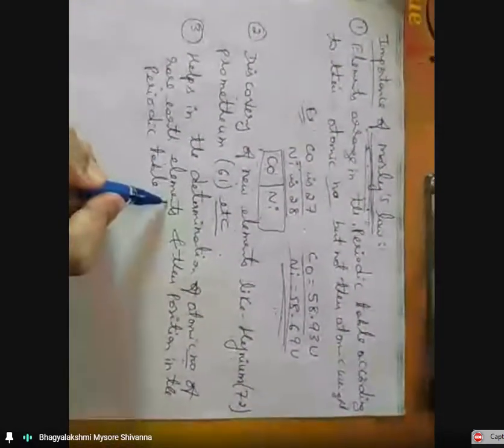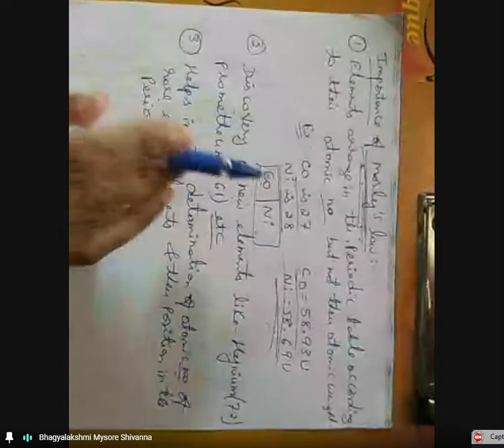It also determines the atomic number of rare earth elements. So this is also given by the Moseley law.